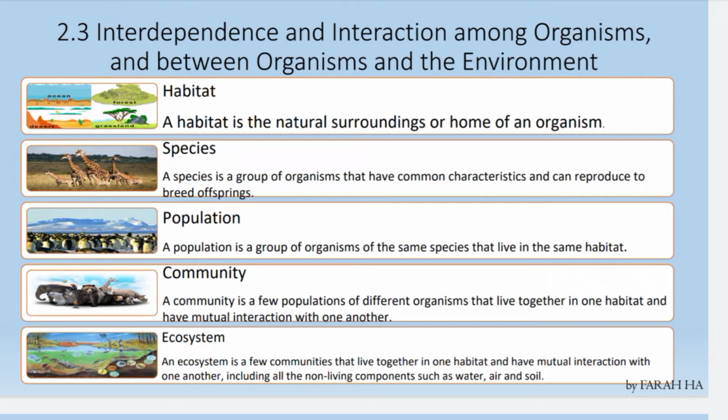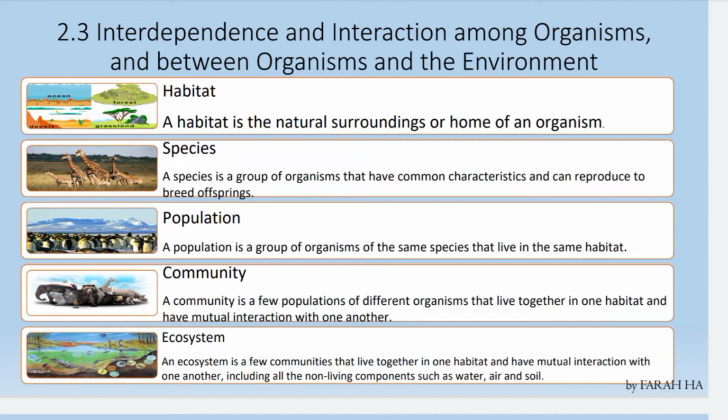Next, species. A species is a group of organisms that have common characteristics and can reproduce to breed offspring. For example, tiger species. There are a lot of species of tiger: Siberian tiger, Bengal tiger, Sumatran tiger, Malayan tiger. All of them are tigers but come from different species.